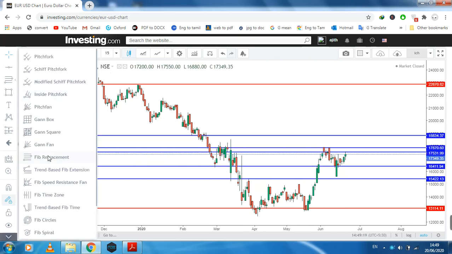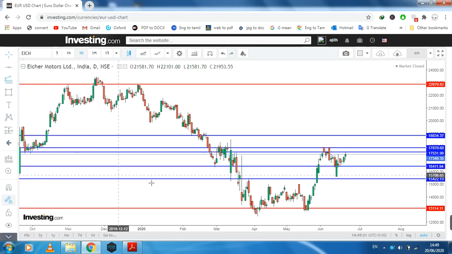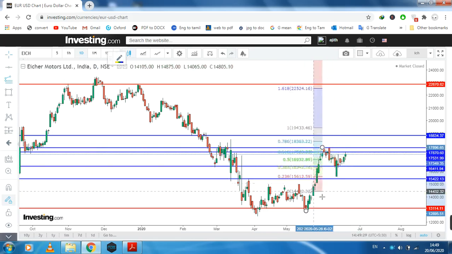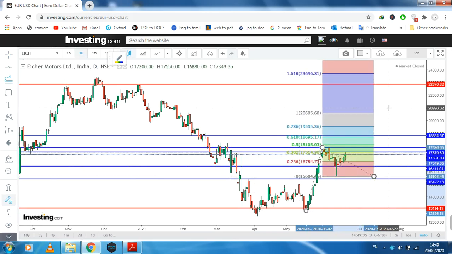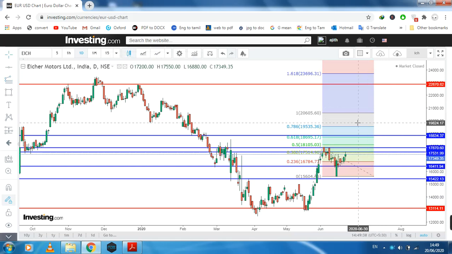So we need to use the Fibonacci extension. How do we use it? Take the previous swing, then touch the current swing, and we can get the targets. Normally the extension targets are: the first target is 0.618, the second target is 1, and the third target is 1.618.